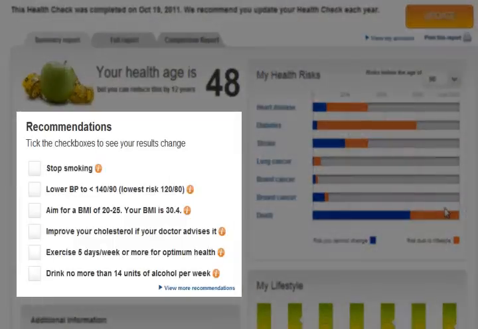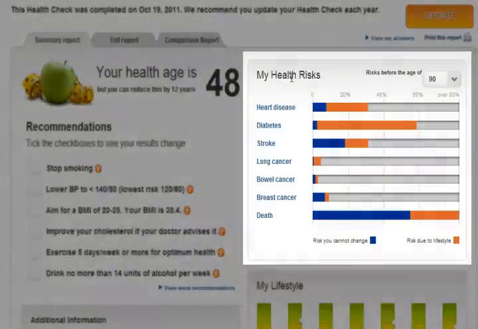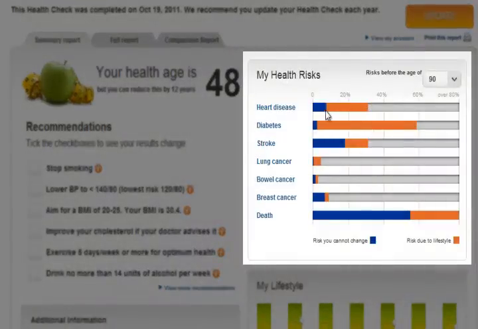On the left-hand side, you see the recommendations. This person needs to stop smoking, lower their blood pressure, lose some weight, etc. On the right-hand side, you see her health risks. The total risk, for instance, in this case, is about 30% for heart disease. And of that, she's got quite a significant amount, the amount in the orange, that actually is reducible.